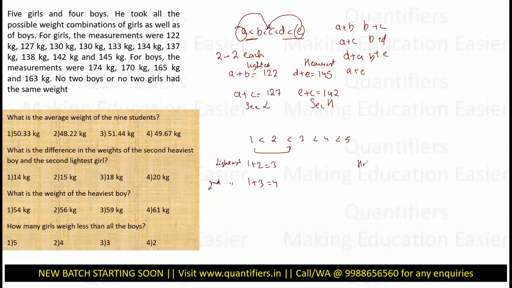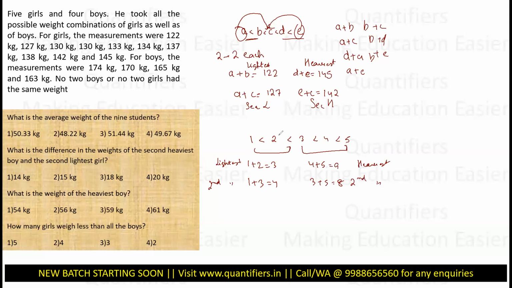Similarly, which will be the heaviest? The heaviest will be 4 and 5. 4 plus 5 is equal to 9. And second heaviest would be heaviest plus second heaviest, 3 plus 5, 8. So these four combinations can be uniquely determined. After that, nothing else is uniquely determined.